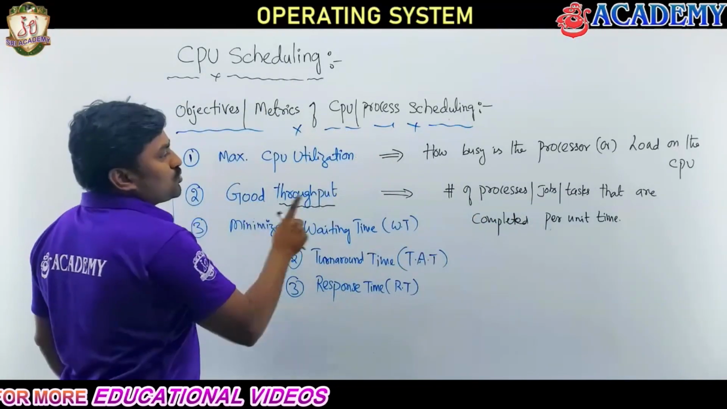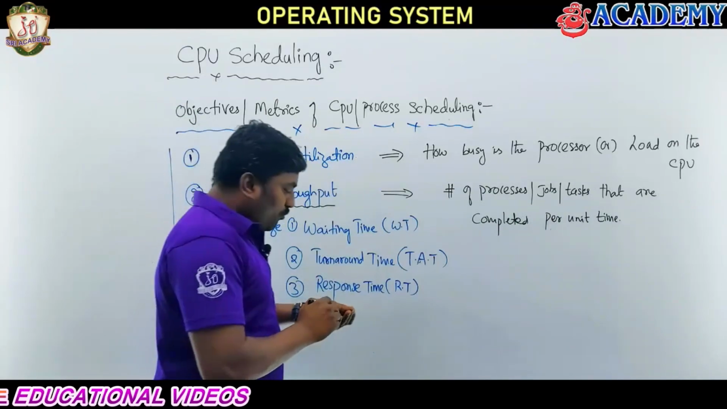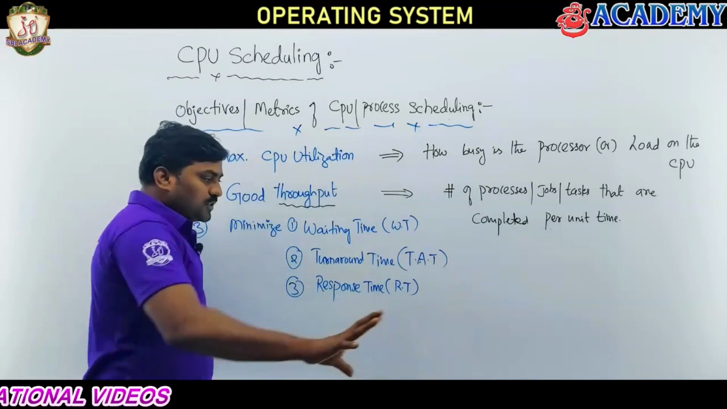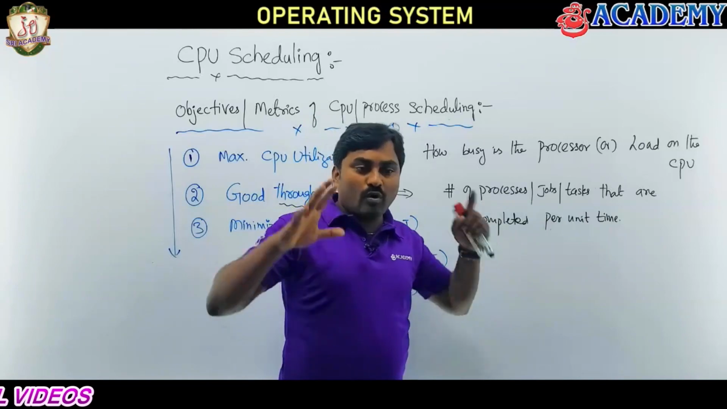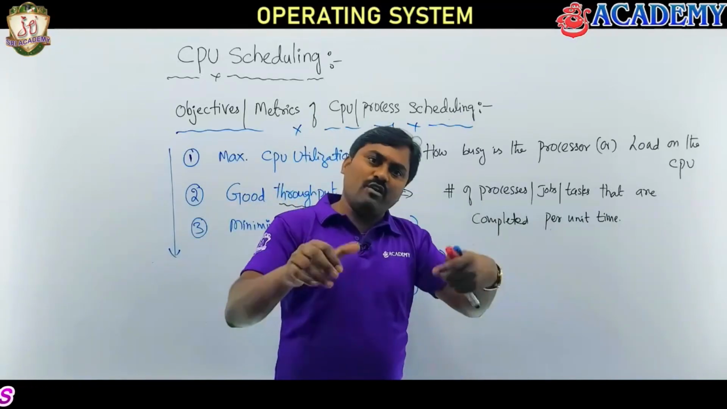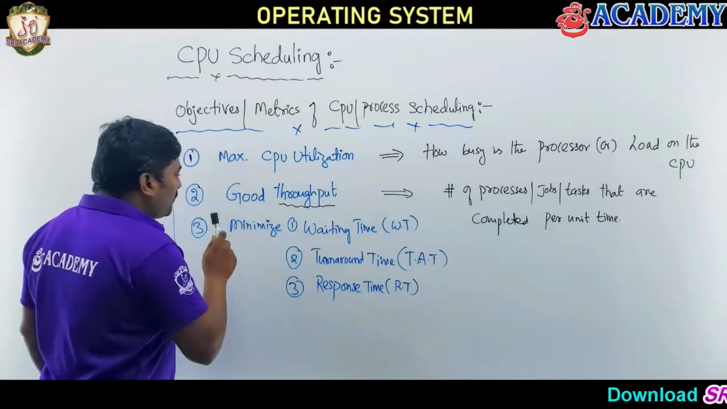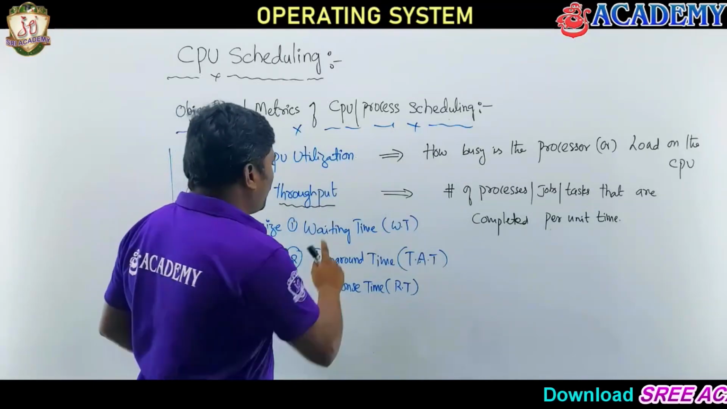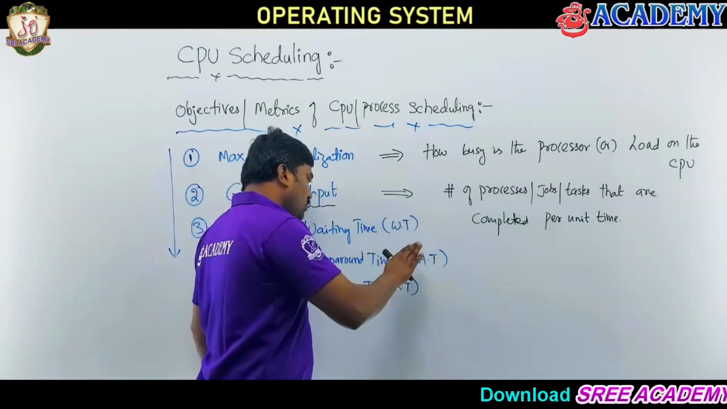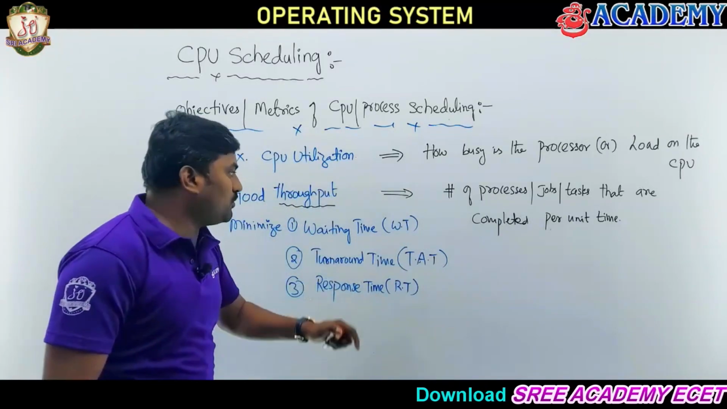So good throughput should be there. These are the points we impose in the policy, because if we know our objective in designing something, then we can work out the solutions. The next point is minimizing the following things: waiting time should be minimized, turnaround time should be minimal, and response time should be minimal.